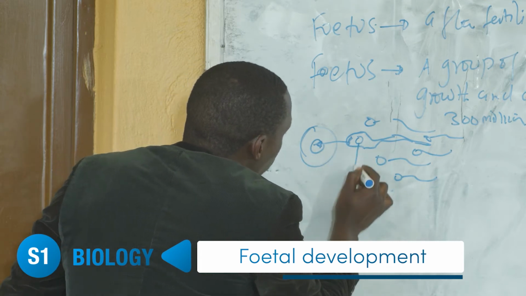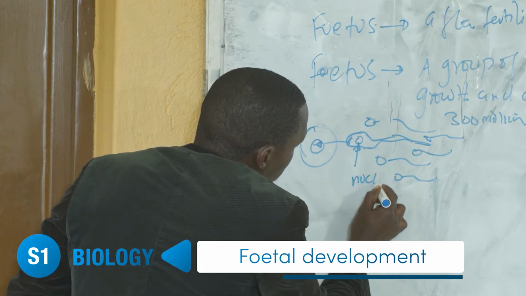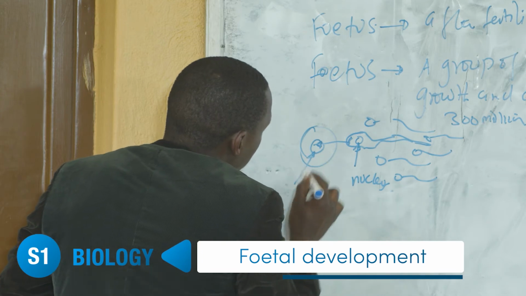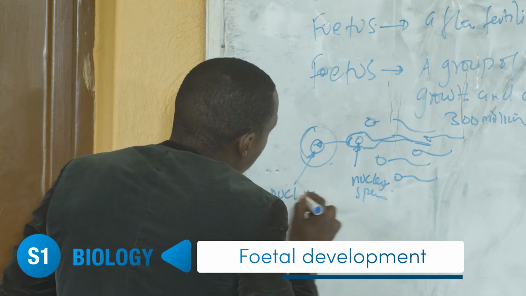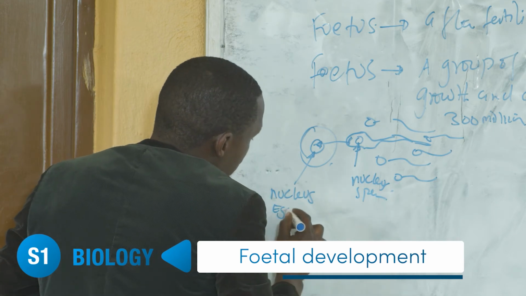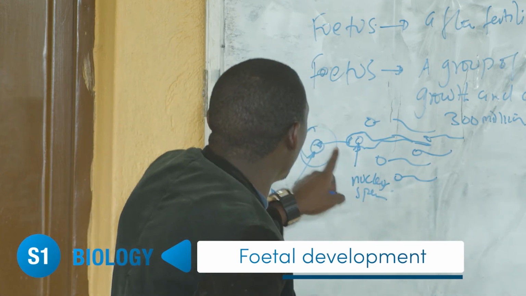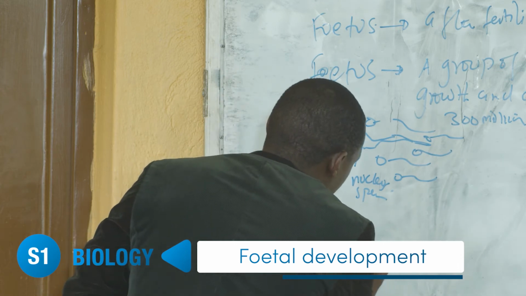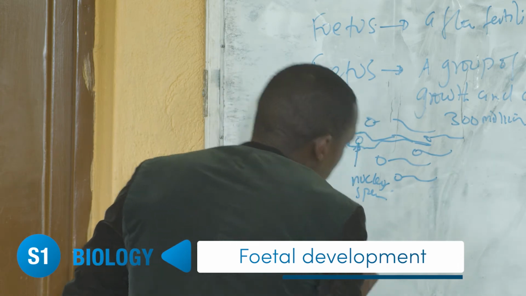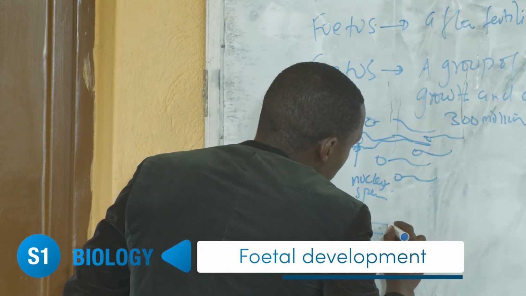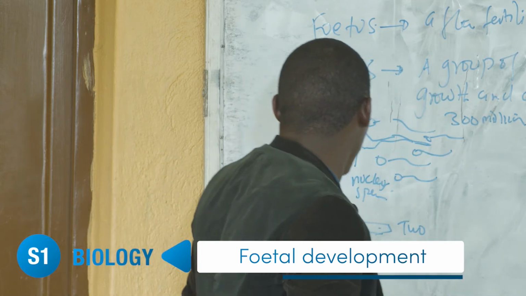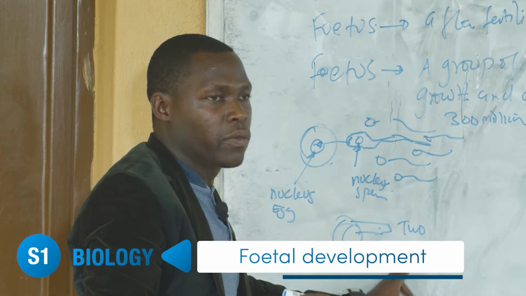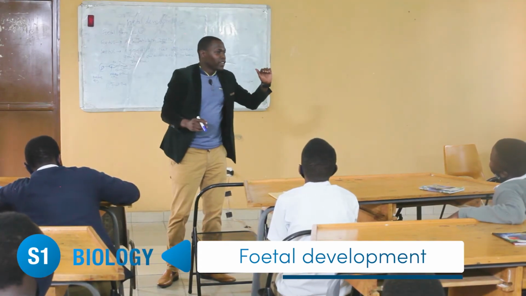After entering, this was one nucleus, all right? This was another. This nucleus was a sperm nucleus, while this one was an egg. So the sperm nucleus meets with the egg nucleus, and they become what? Now these are two what? Two in plural. One has met the other, we have formed two. Two nuclei.